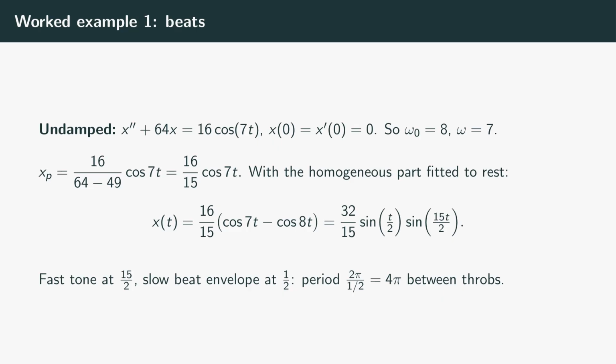Apply the product-to-sum identity, and that becomes 32 over 15 times sine of t over 2 times sine of 15t over 2. So we have a fast oscillation at 15 halves interacting with a slow envelope at 1/2. The slow envelope swells and fades with a period of 2 pi divided by 1/2, which is 4 pi seconds between throbs. That slow throbbing is the beat.